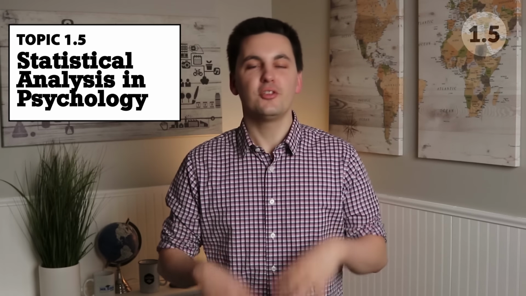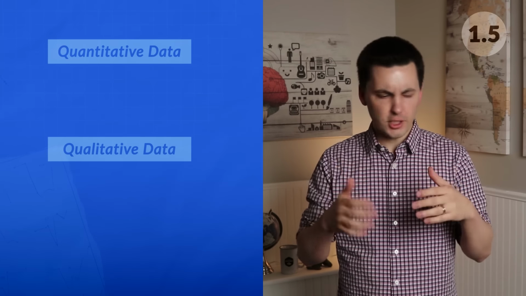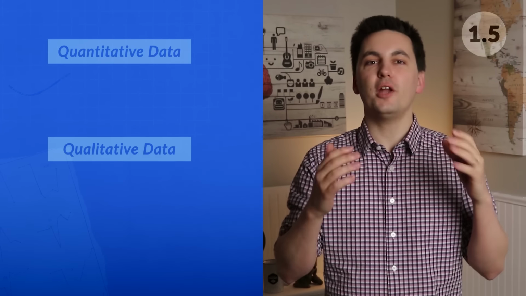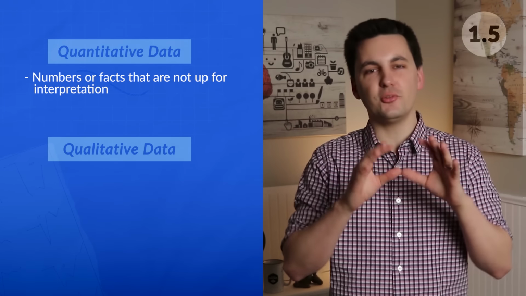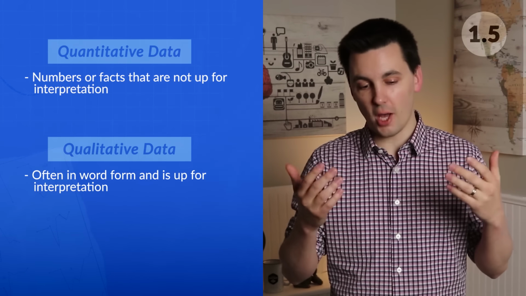Now, once researchers have completed their study or experiment, they need to be able to understand the data that was collected. Oftentimes, when talking about data, we are looking at quantitative data and qualitative data. And when trying to organize and determine the significance of the data, researchers use descriptive statistics and inferential statistics. Quantitative and qualitative data is looking at the type of data that was collected. Quantitative data is numbers, facts, items that are not up for interpretation, while qualitative data is often in word form and is up for interpretation.